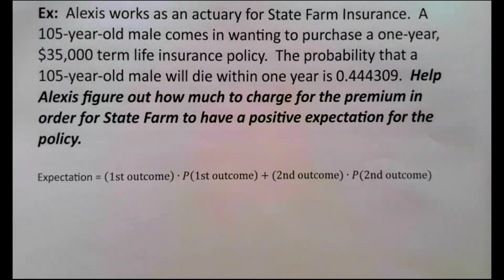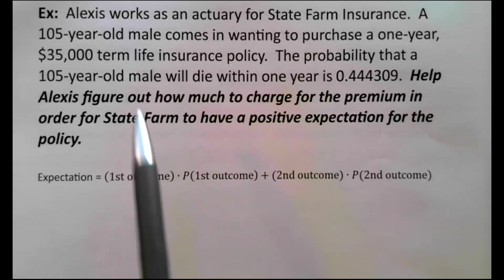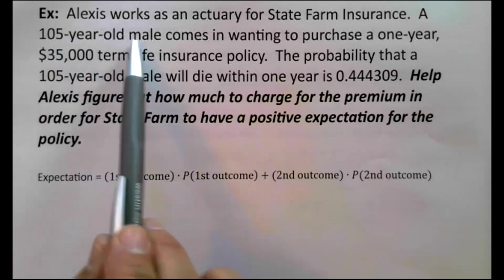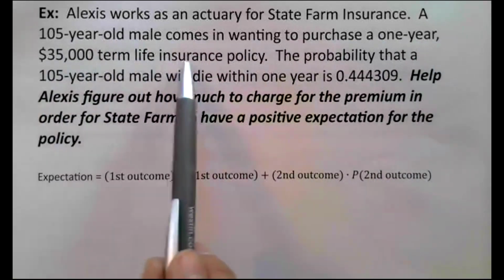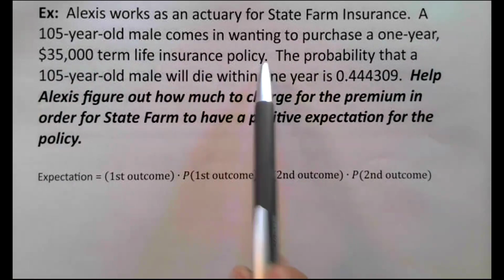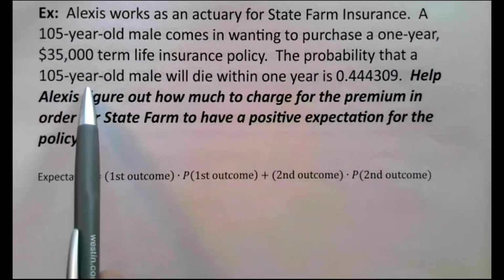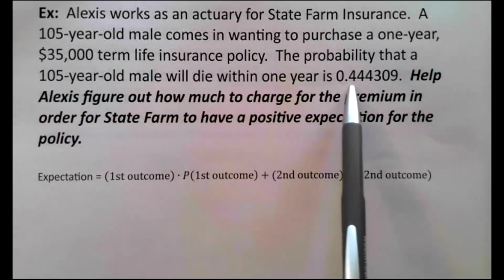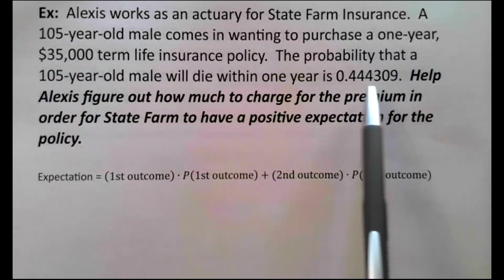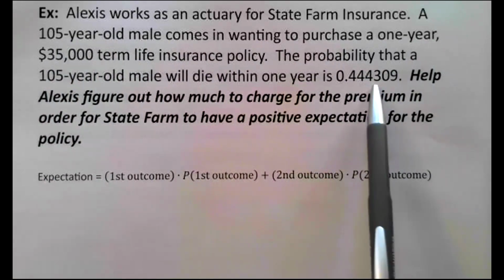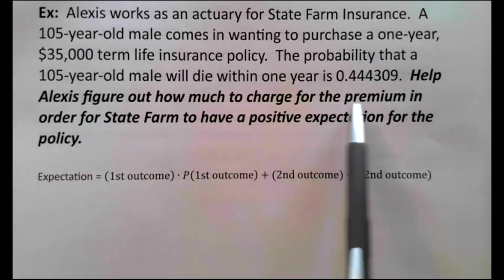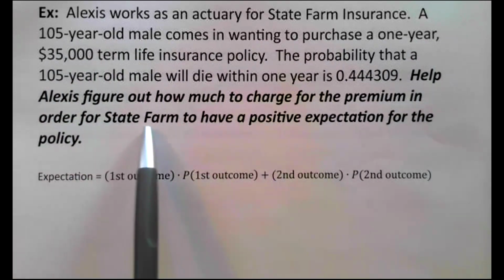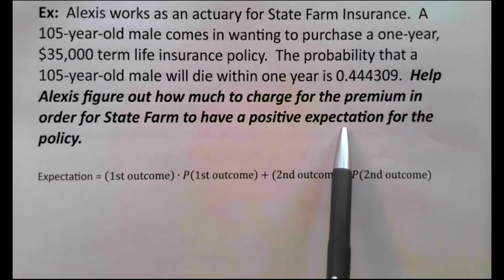Alexis works as an actuary for State Farm Insurance. A 105-year-old male comes in wanting to purchase a 1-year, $35,000 term life insurance policy. The probability that a 105-year-old male will die within the next year is 0.444309. That's pretty high. Help Alexis figure out how much to charge for the premium in order for State Farm to have a positive